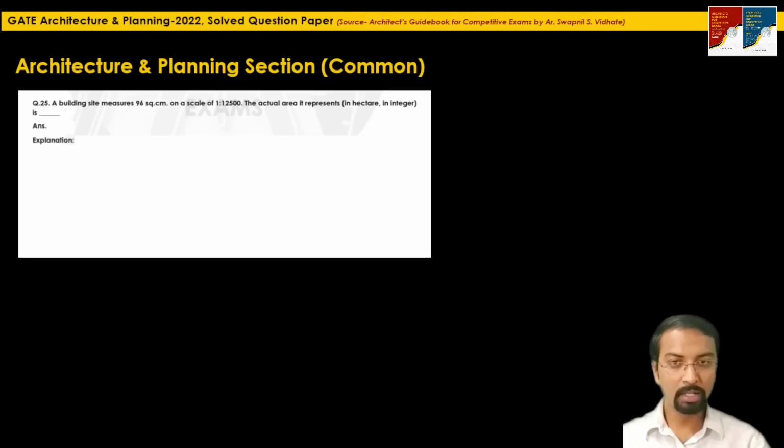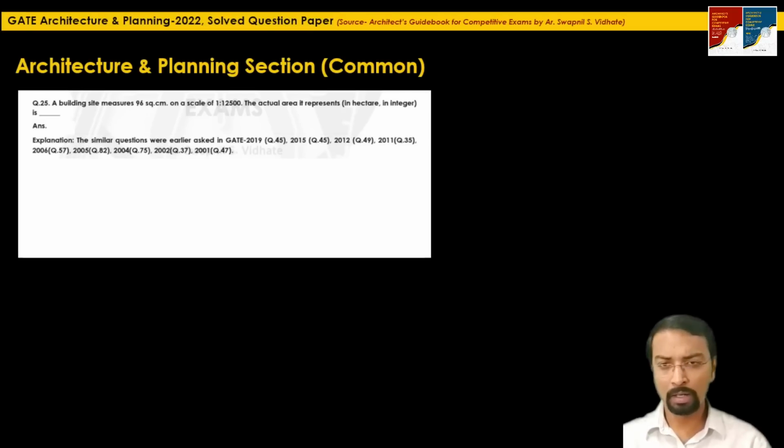the measurement of the site on a map, which is on the scale of 1:12,500, but the unit they have mentioned is centimeter, and they are asking the actual area in hectare. So you have to convert these two factors into one same unit, and after that you have to calculate the final answer. So similar questions were earlier asked multiple times. If you go and check in the earlier year papers, it was asked in 2019, 2015, 12, 2011, 2006, 2005, 4, 2, 2001. So if you have solved such kind of a question multiple times, I think solving this question was very easy.